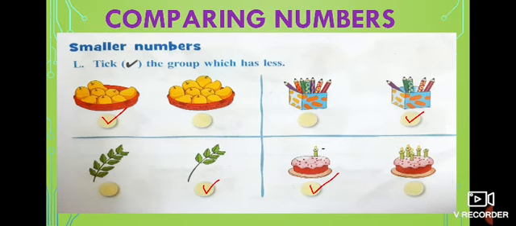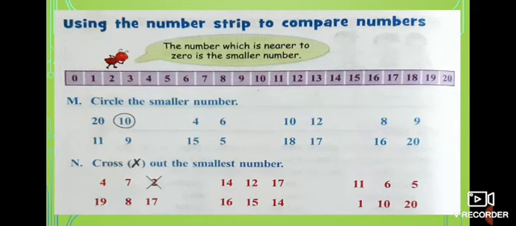Now do you understand this, children? How to find out smaller numbers. Here we learned about using the objects. Now we are going to find out the smaller number in the numbers. From pictures we find out. Okay. Count and find out the objects. And here we have to look at the number and find out.